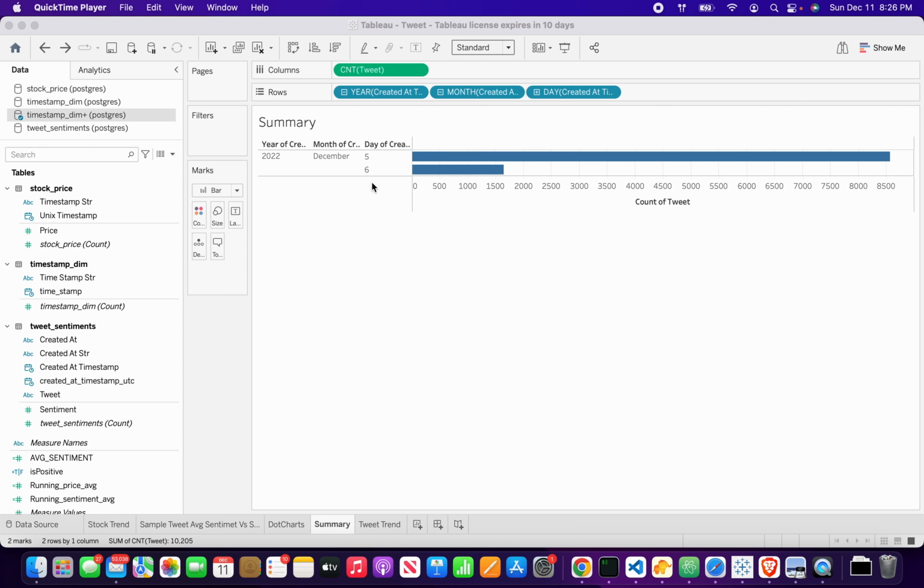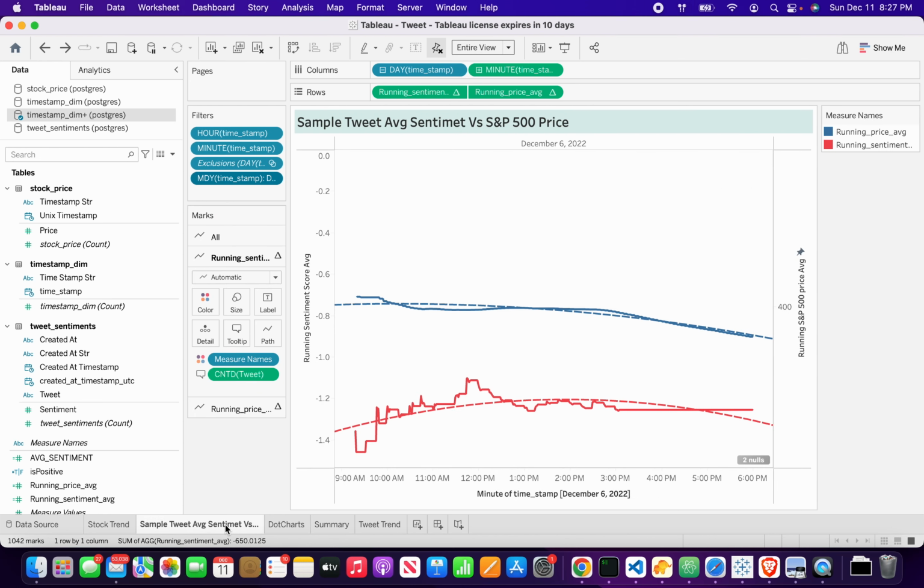Now, going back to the question that I want to answer: is there a correlation between tweet sentiments and the stock market performance, specifically for the S&P 500? Here's the plot for the two for December the 6th, and I averaged out the running average of the tweet sentiments by minute, and it's compared against the stock price at the time, and I generalized the plots using trend lines of 4-degree polynomial. And if you compare the trend lines, there is a rise and a drop, and there is a similar pattern exhibited by the trend line for sentiments.